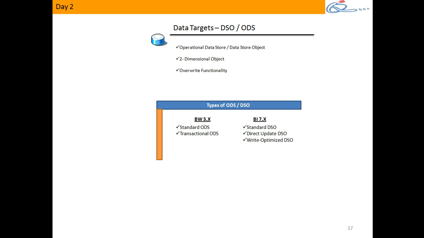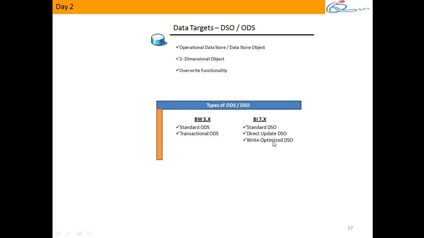Let's say I'm extracting data from source to maintain the correct results. If I need to overwrite, I'll be using ODS. If I need to add up, I'll use what? Cube. That's the concept. Again, you'll have different types of ODS like standard DSO, direct update DSO, and then what?